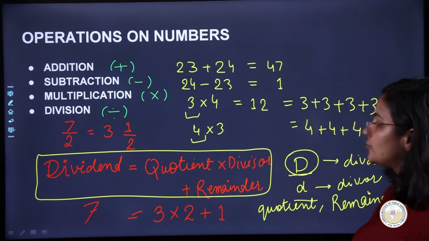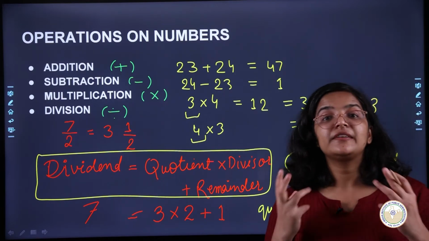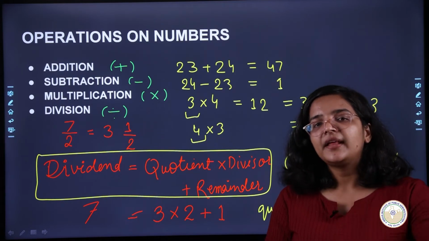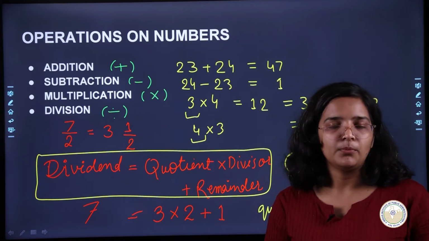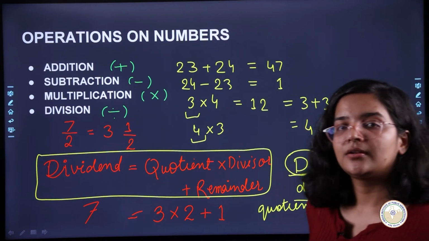Okay, so you can take a screenshot if you would like, and then we will move on to different kinds of divisibility rules, that is, how you can look at a number and tell whether it is divisible by a particular number or not. Okay, so let's move on.